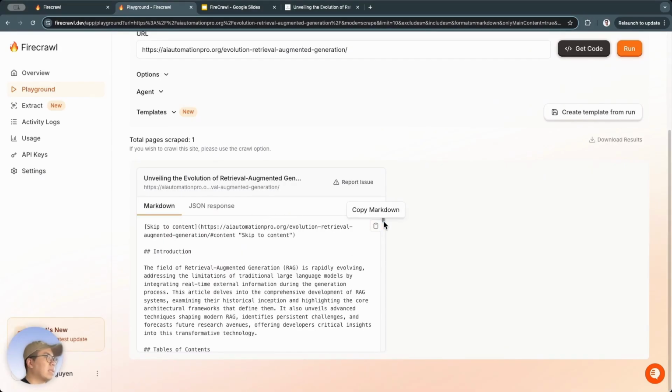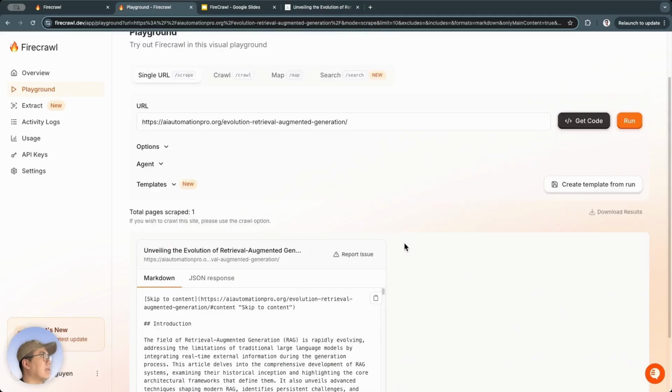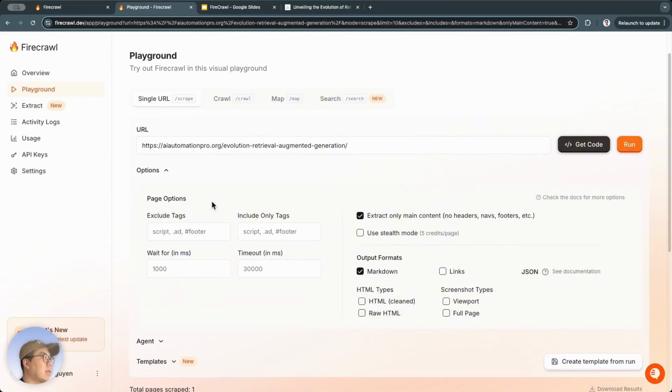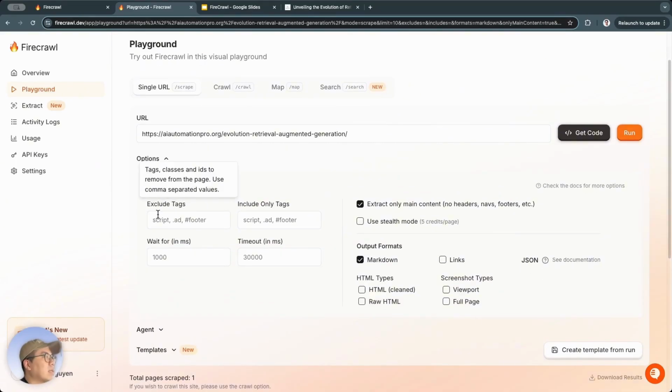So these are the pieces of information it returns in markdown format. With this format, we can copy, and we can compile it into a database to provide for our AI chatbot. This is an illustration of the data scraping part with a URL. Here, I'll open up the options section and quickly go through some other settings.